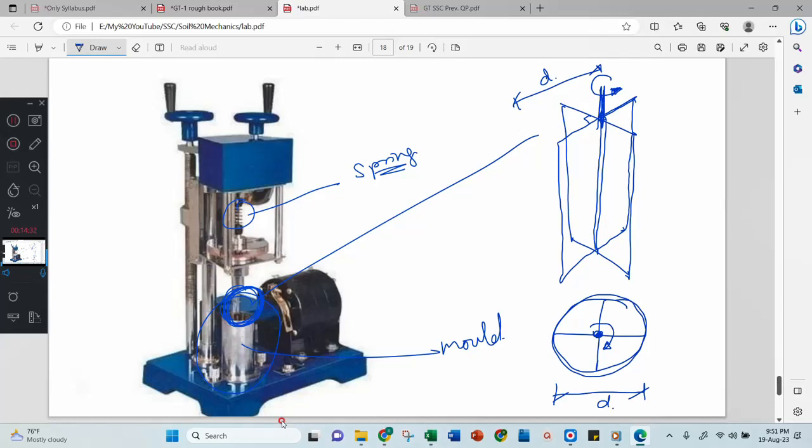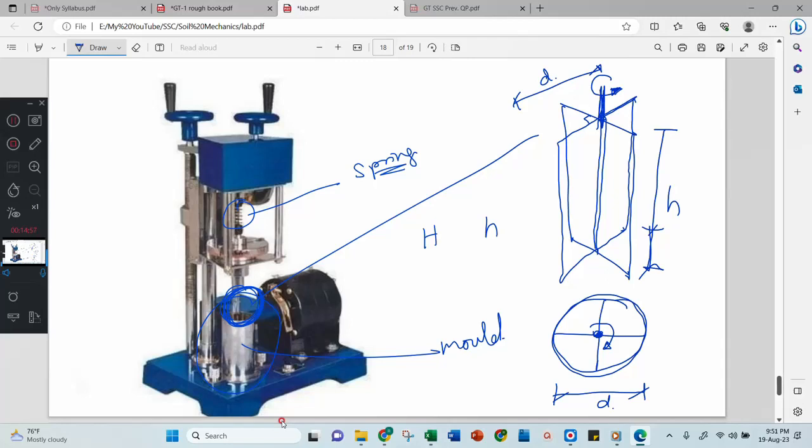Now, this is your diameter D and width of the vane. Right? Then the height of the vane is considered as H. If a full vane is inserted, that is considered as capital H. If a half vane is inserted, then that is your small h.